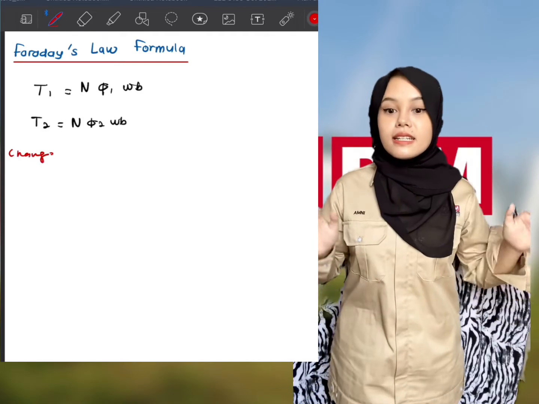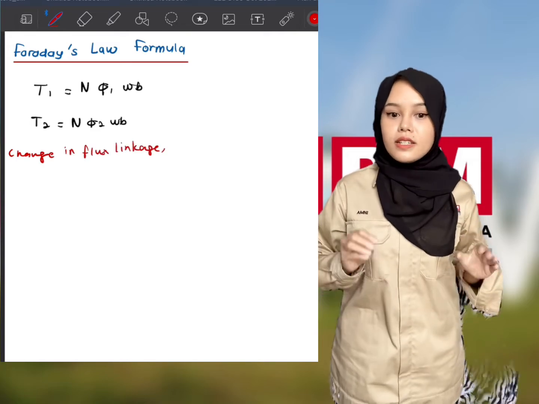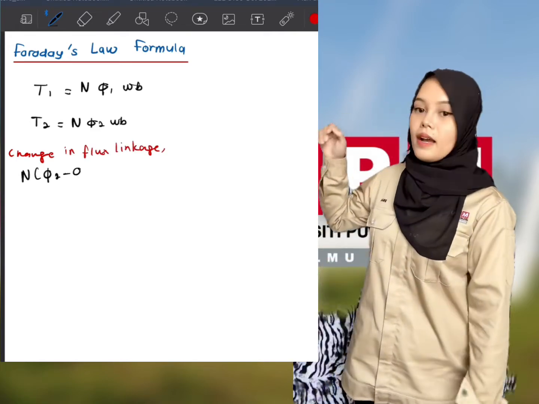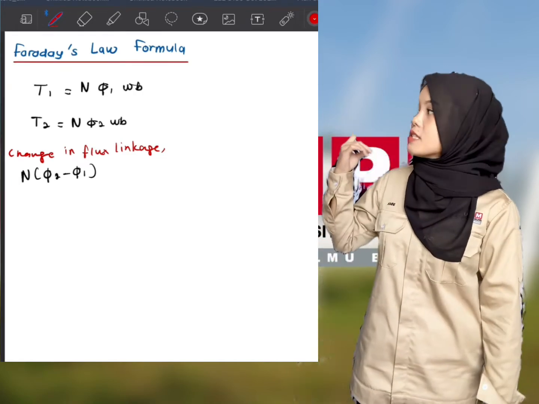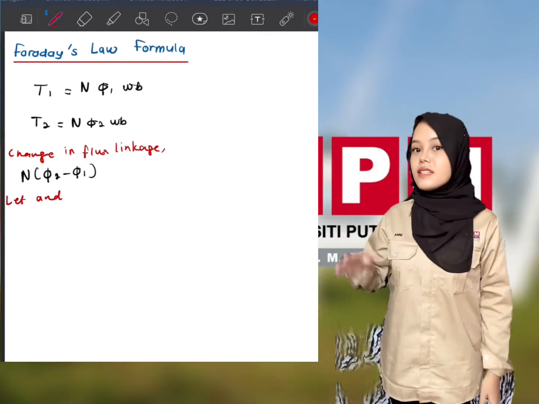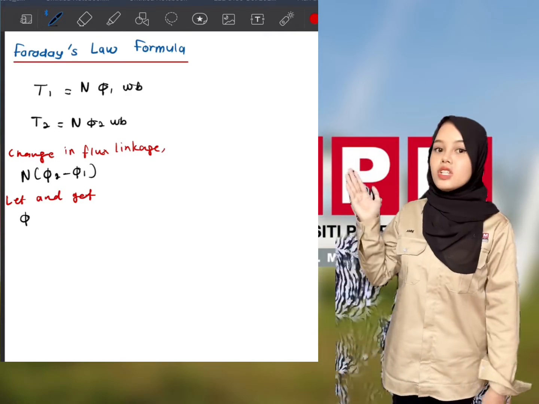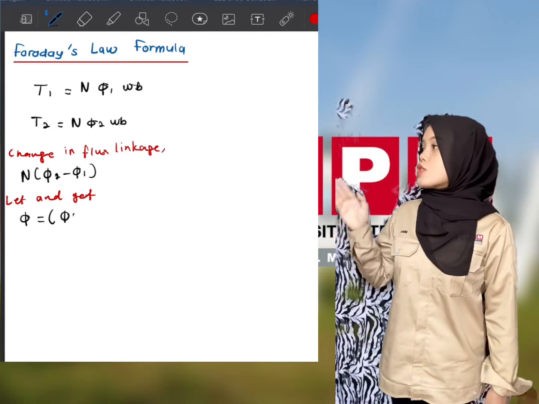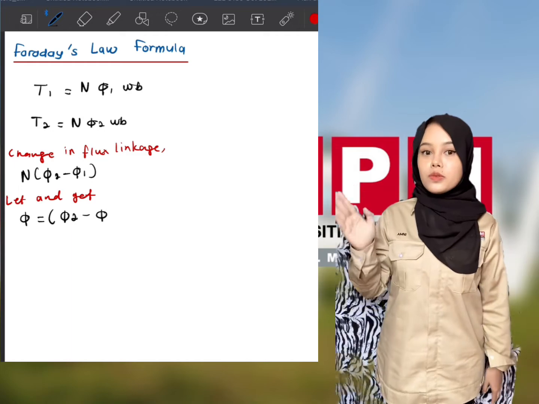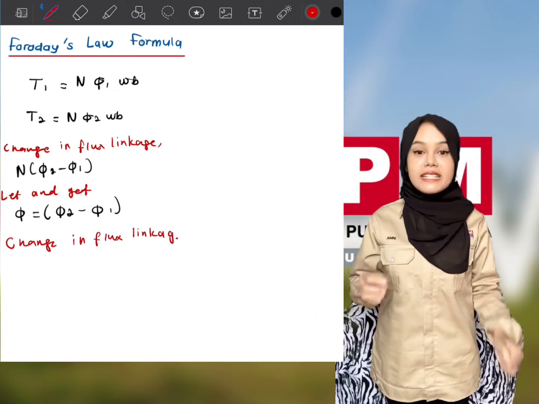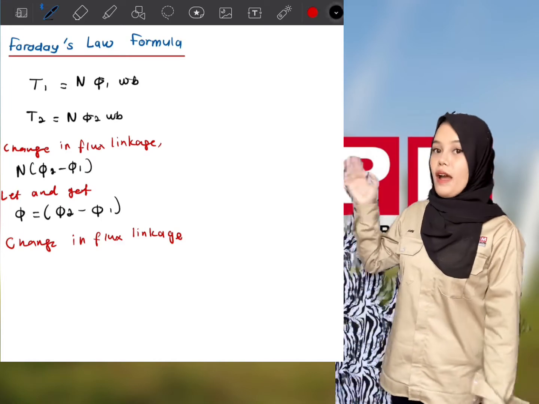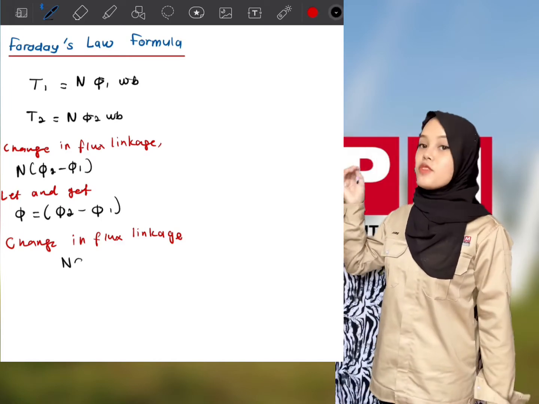The change in the flux linkage is given by N times the change of magnetic flux, which is phi 2 minus phi 1. Considering this change in flux as delta phi, where delta phi is equal to phi 2 minus phi 1, the change in flux linkage is given by N delta phi, the number of turns times delta phi.